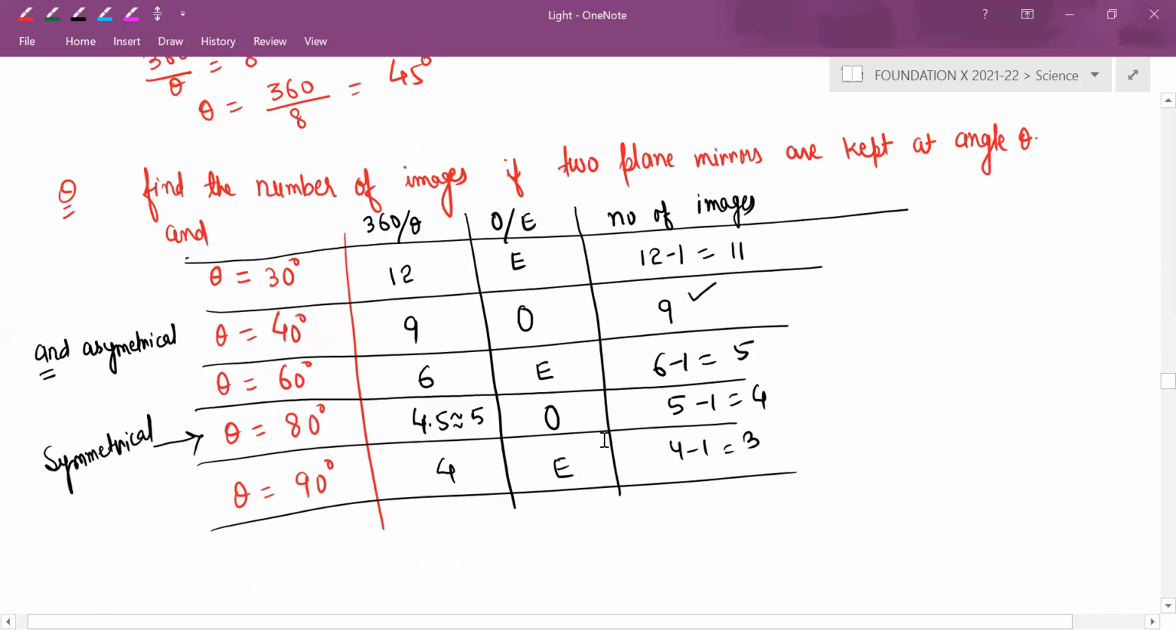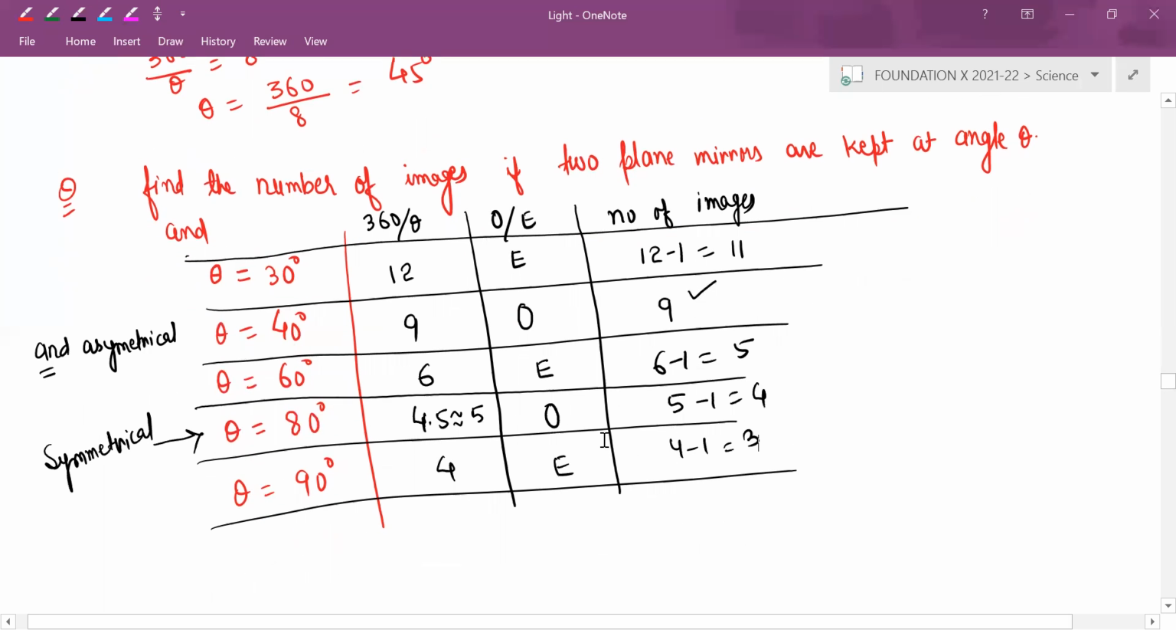Clear, sir. Sir, why did we round it? Shadab, I think your voice was dropping. Yes, sir, for 80 degrees, why did we round 4.5 up to 5? If the decimal is 5 or more than that, when you are rounding off it becomes 5. You have to take it to the upper part. If it's less than 4.5, then it becomes 4.